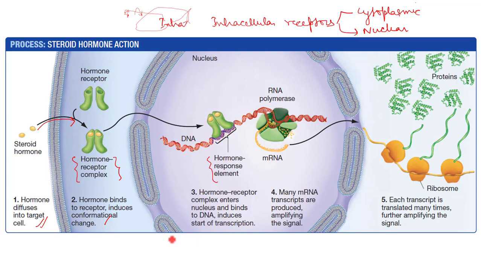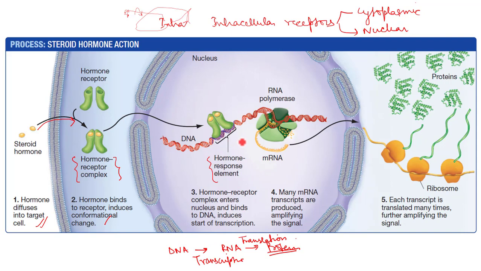So gene expression, if you remember, is the flow of information from DNA to RNA and RNA to protein. This DNA to RNA is called transcription, and RNA to protein is called translation. So once this hormone receptor complex binds to these specific DNA sequences, the gene expression is altered. Since there will be changes in RNA transcription rate, it will further be reflected in the rate of protein synthesis.